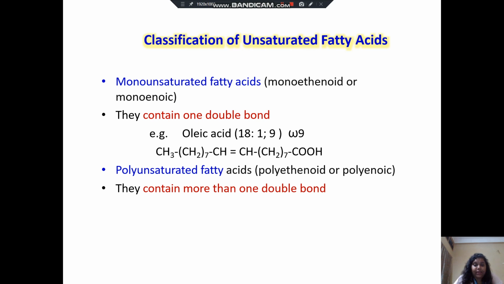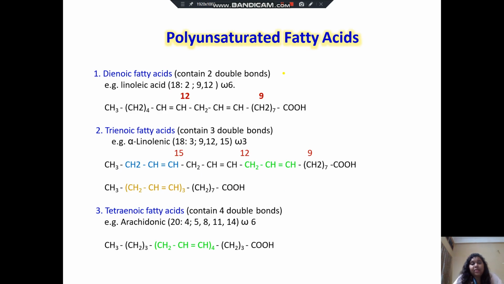Then polyunsaturated fatty acids may be termed polyethenoic or polyenoic. They contain more than 1 double bond. Examples are dienoic fatty acids, which contain 2 double bonds, that is linoleic acid. Then trienoic fatty acids, which contain 3 double bonds, as described in the structure. Then tetraenoic fatty acids, which contain 4 double bonds, that is arachidonic acid, which is 20:4, 5, 8, 11, 14, omega 6.